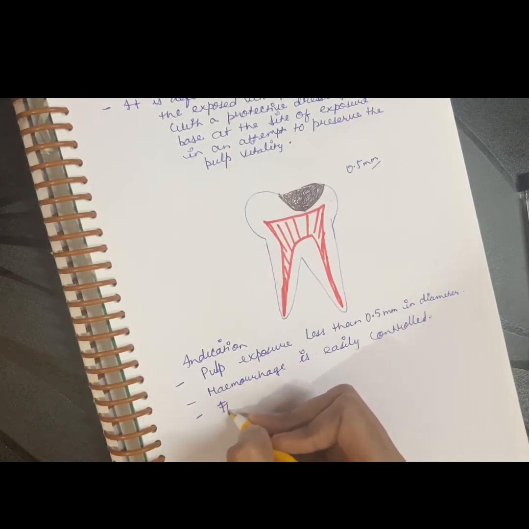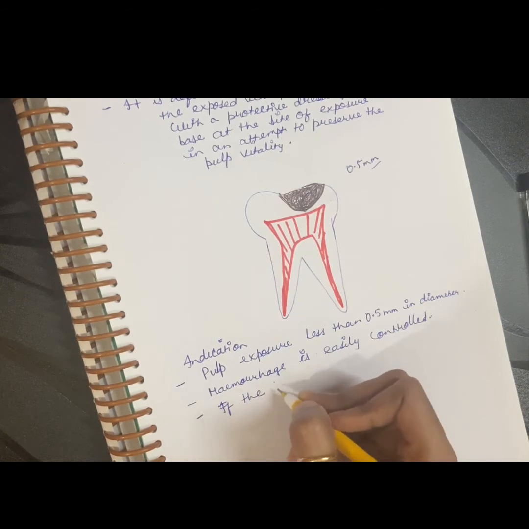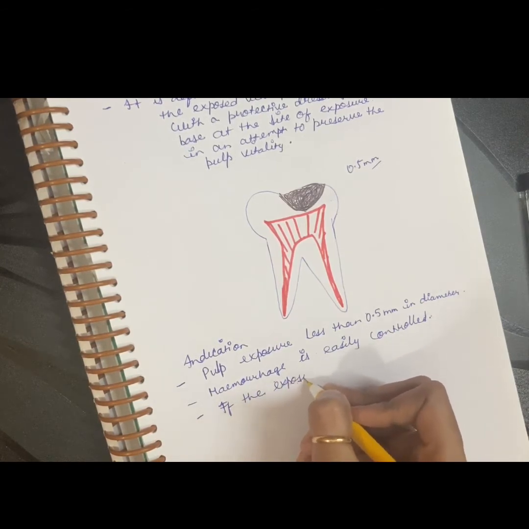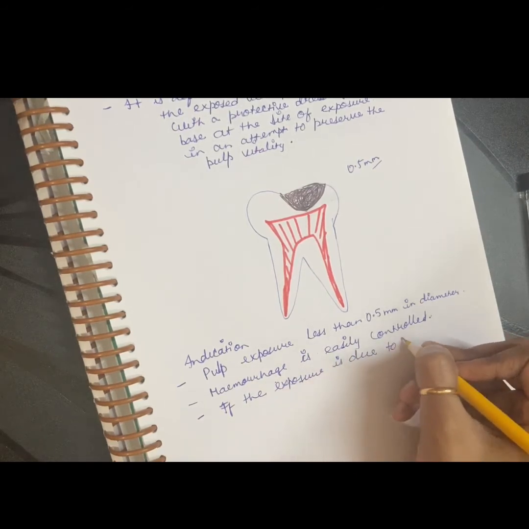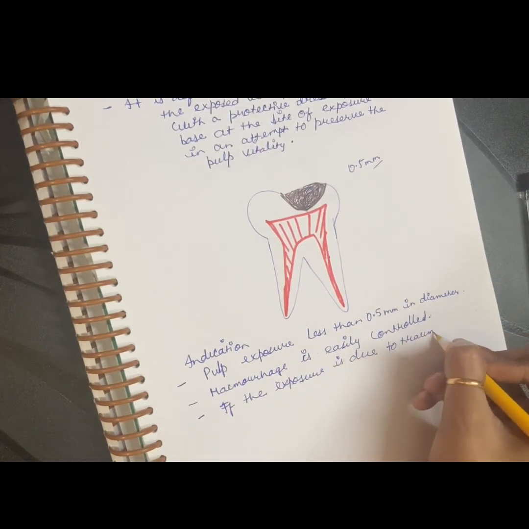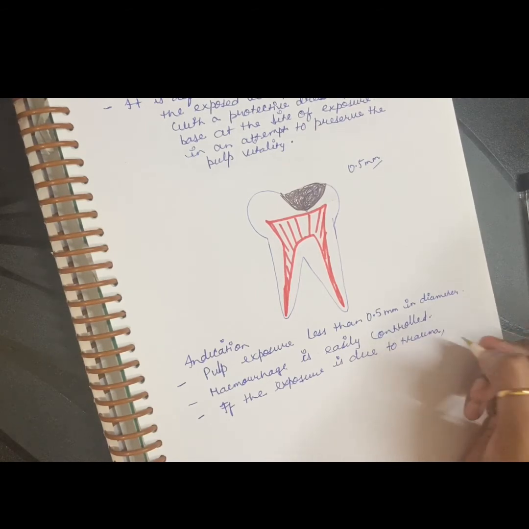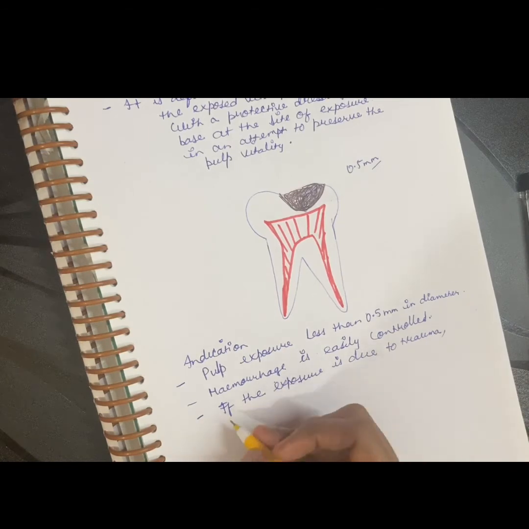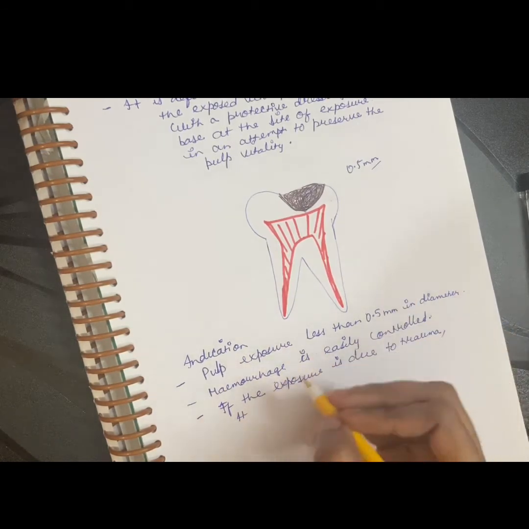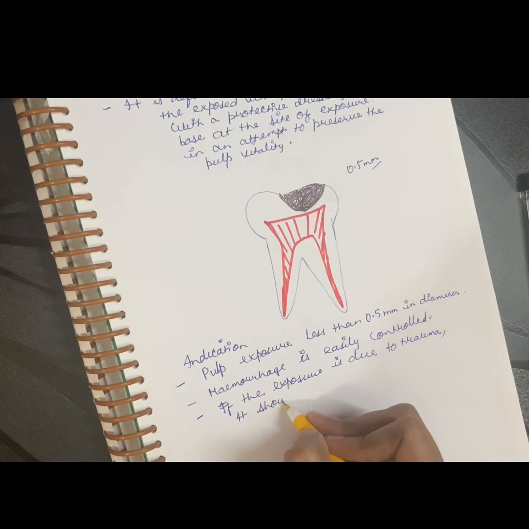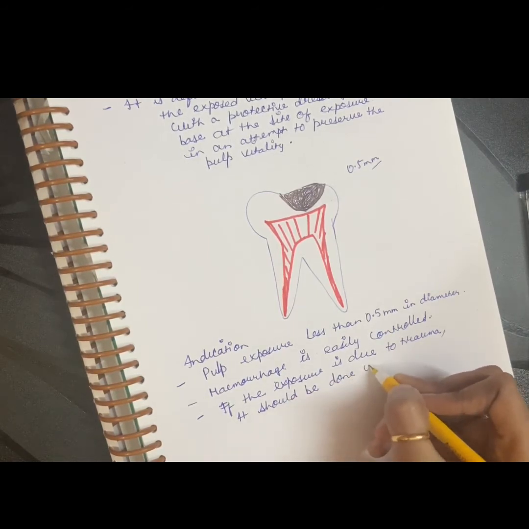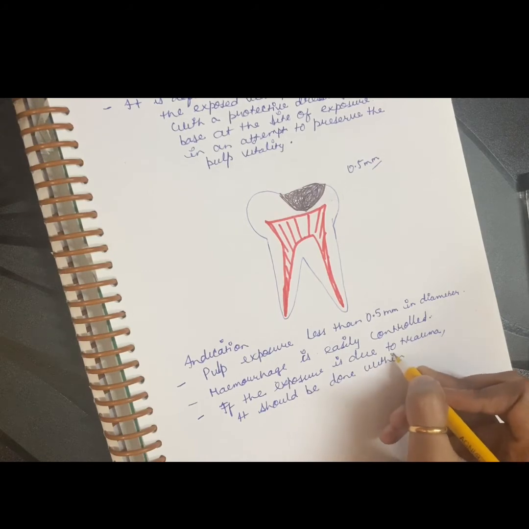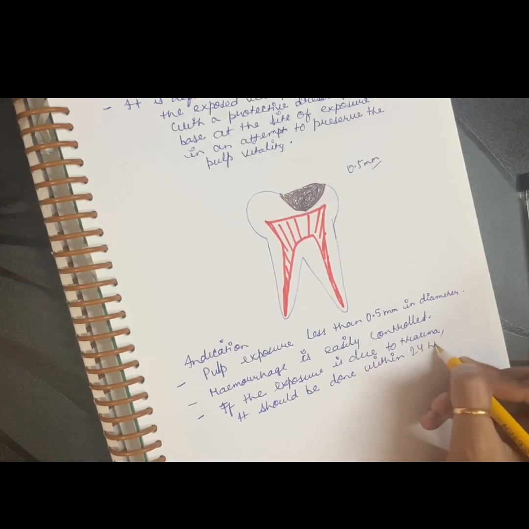If the exposure is due to trauma, it should be done within 24 hours.